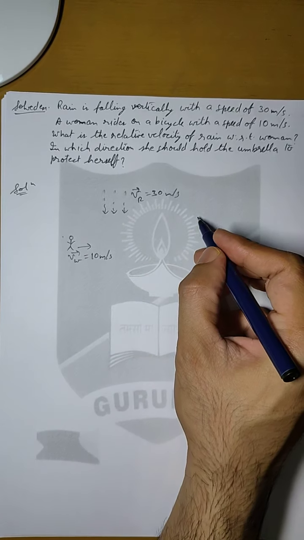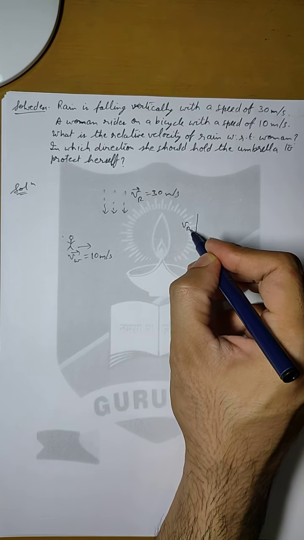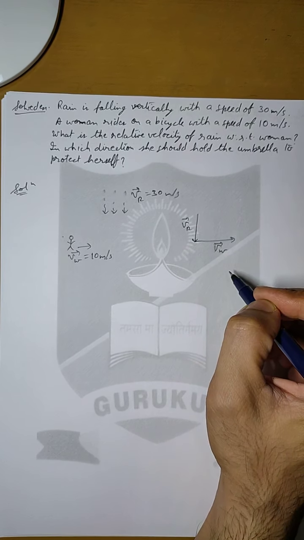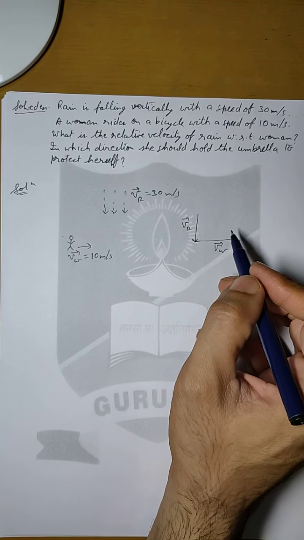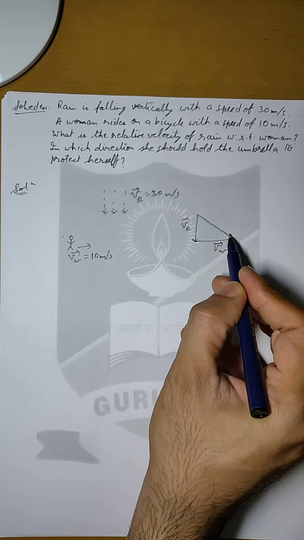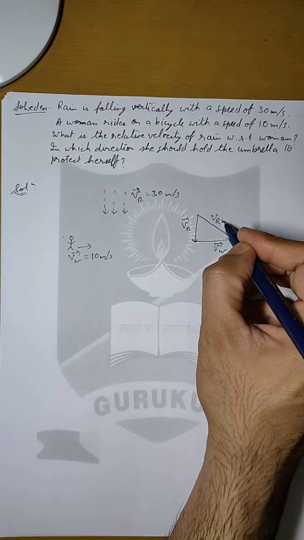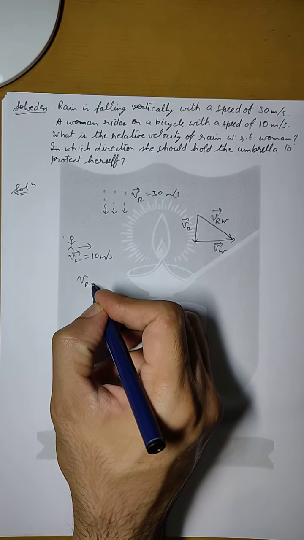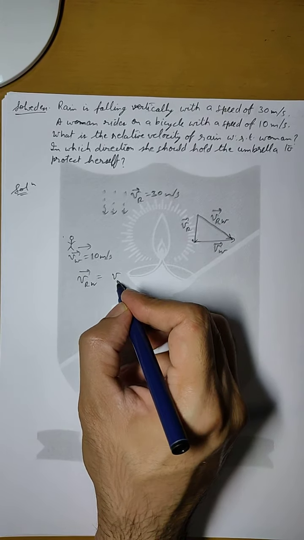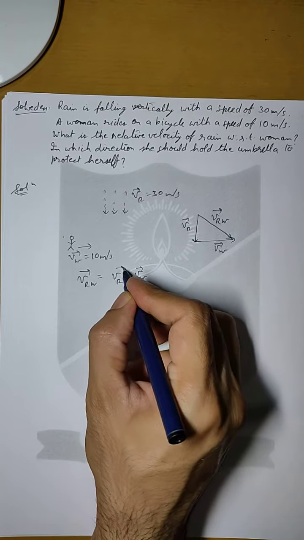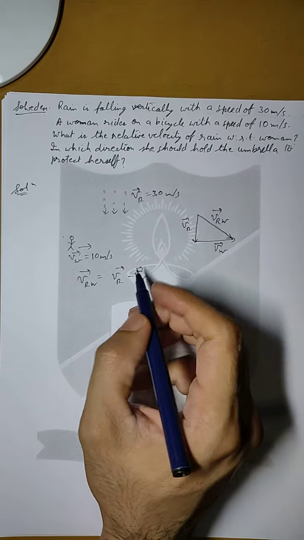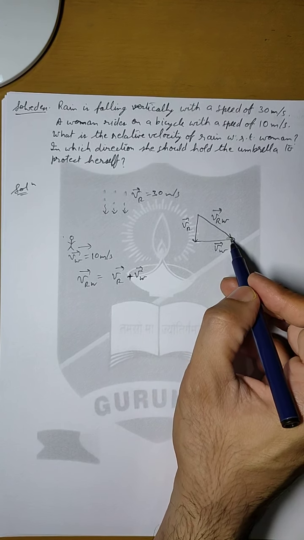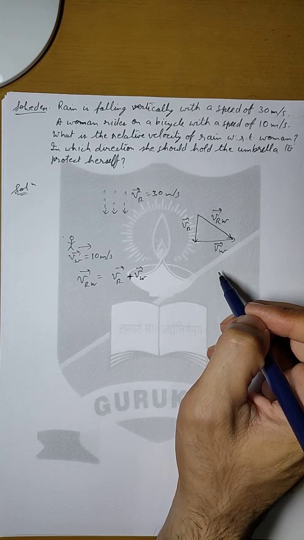Now if this vector is Vr and this vector is velocity of woman, then we know that by triangular law of vector addition, the third side will give us Vrw, which is the relative velocity of rain with respect to woman. So in vector notation, Vrw will be equal to Vr plus Vw from triangular law of vector addition.